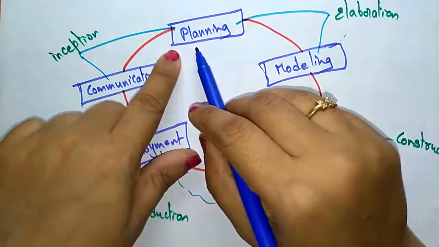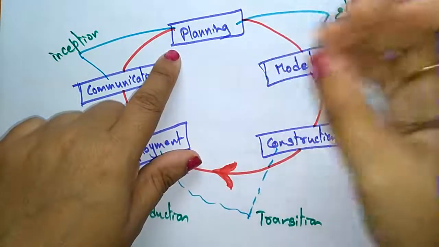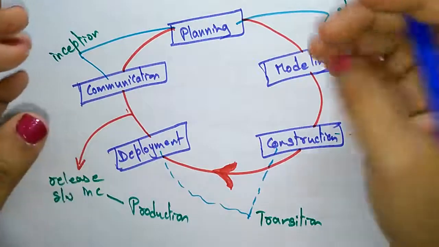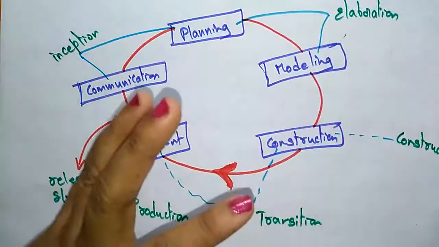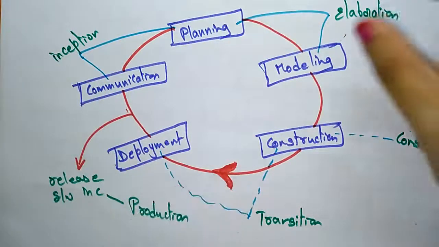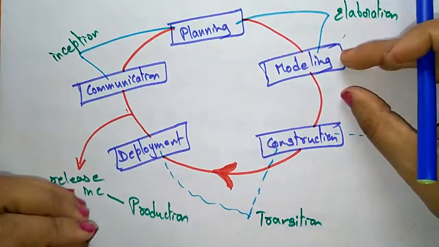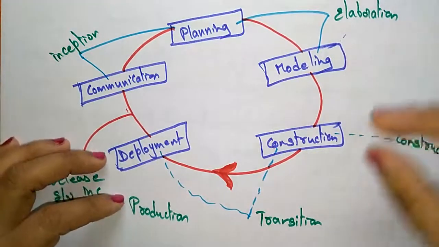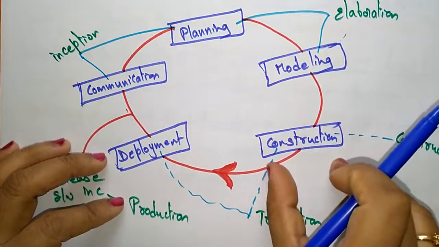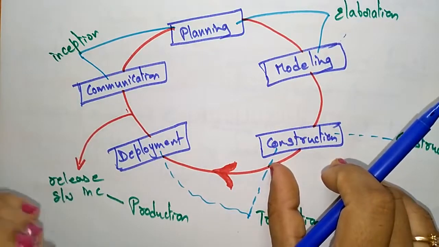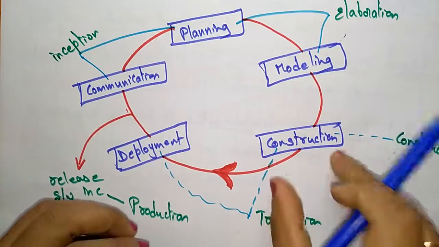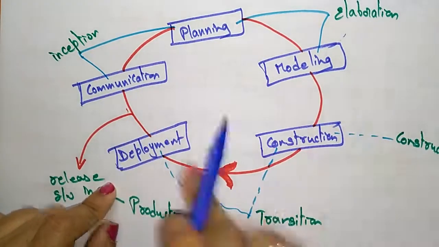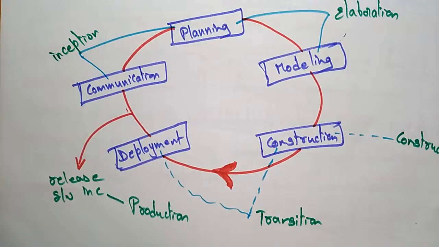In planning they try to build the documentation. It should be planning about the complete project. After they get some idea about the project, they try to model the project. It's a model, a diagrammatic representation. Once the diagrammatic representation is over, they construct the product by writing the code, and they test the product. After that they deploy the project. So these are the stages involved in any process model.